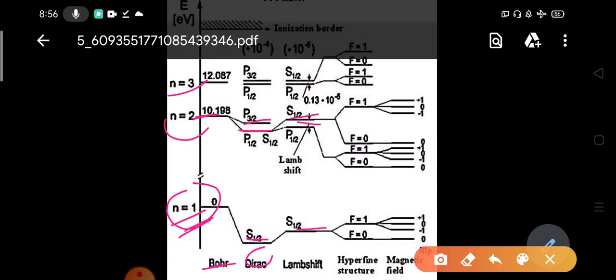The lamb shift lines arise when the n and j values are the same but the l values are different. These are giving us the lamb shift. All these are already discussed in our previous lecture series. So this is the hyperfine structure.